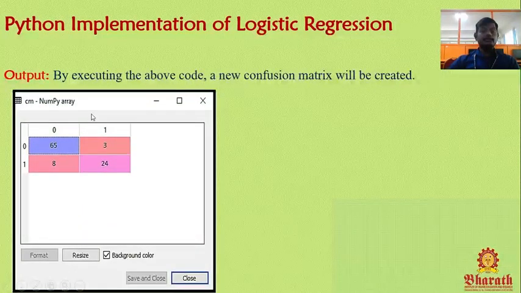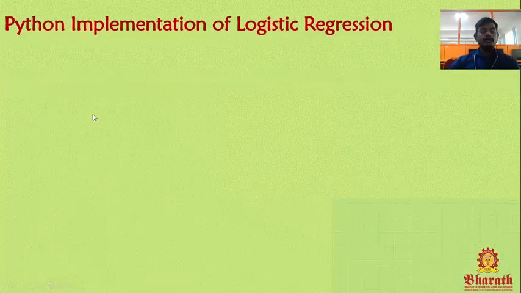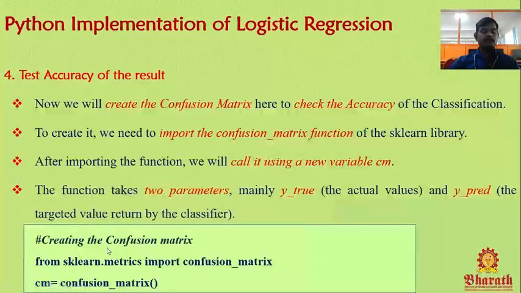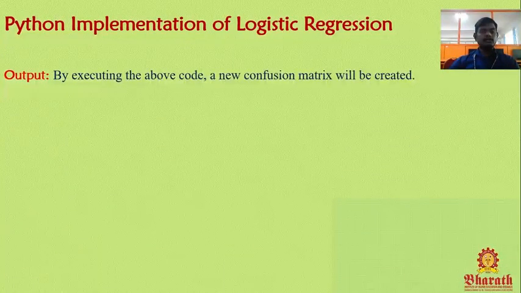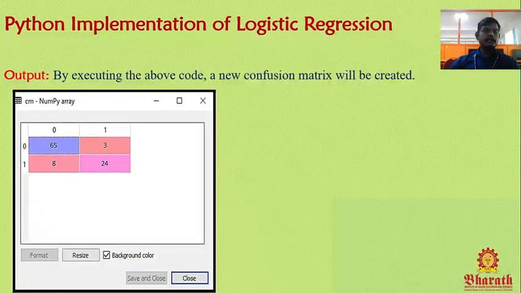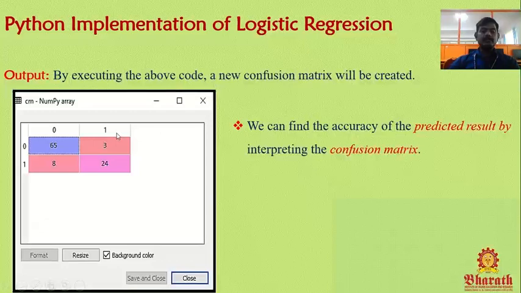By executing the above code, a new confusion matrix will be created. Once we execute this code, the matrix is created. You know what a matrix is. Here it is 65, 3, 8, 24. This is the matrix we got after executing the confusion matrix code.